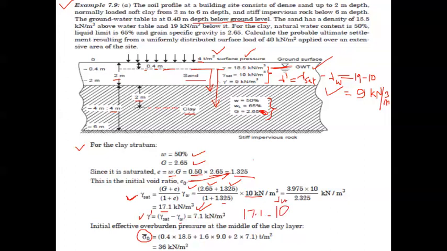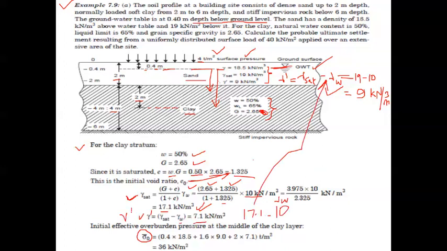The answer will be 7.1 kilonewton per meter cube, which is the submerged unit weight, gamma dash, of the clay.